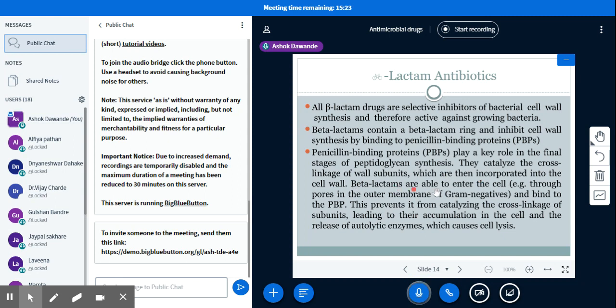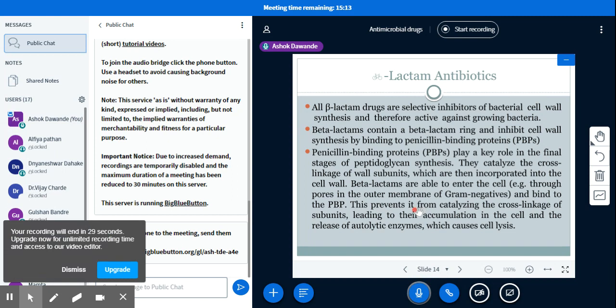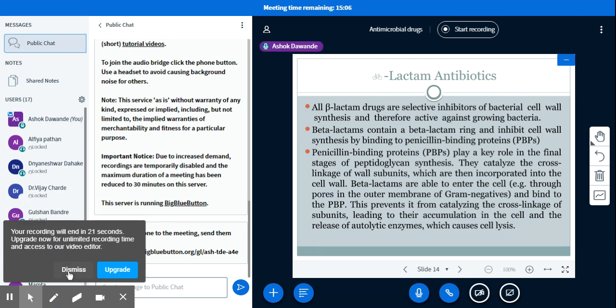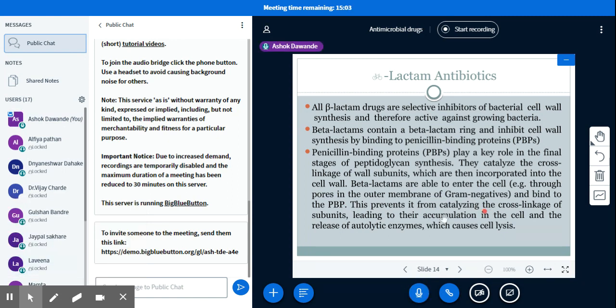Beta lactams are able to enter the cell through pores in the outer membrane of gram negative bacteria and bind to the PBP. This prevents it from catalyzing the cross linkage of subunits, leading to their accumulation in the cell and release of autolytic enzymes which cause cell lysis. So this is the mechanism of beta lactam antibiotics.